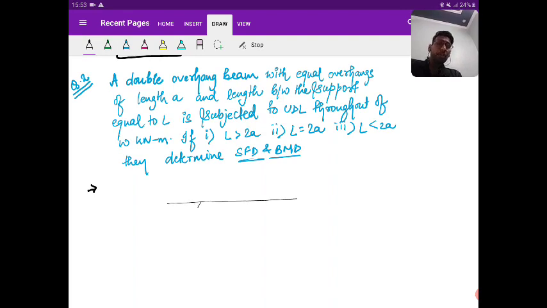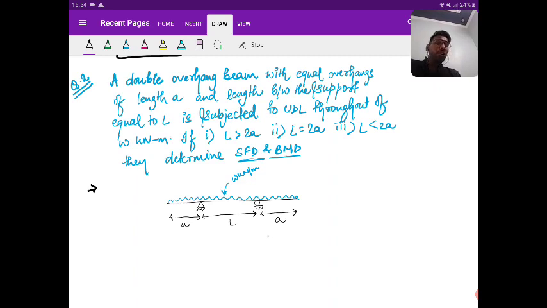First of all, we need to draw the diagram. It is said that the length between the supports is L and the overhang length is A. This is subjected to UDL throughout, of intensity W kilonewton per meter.